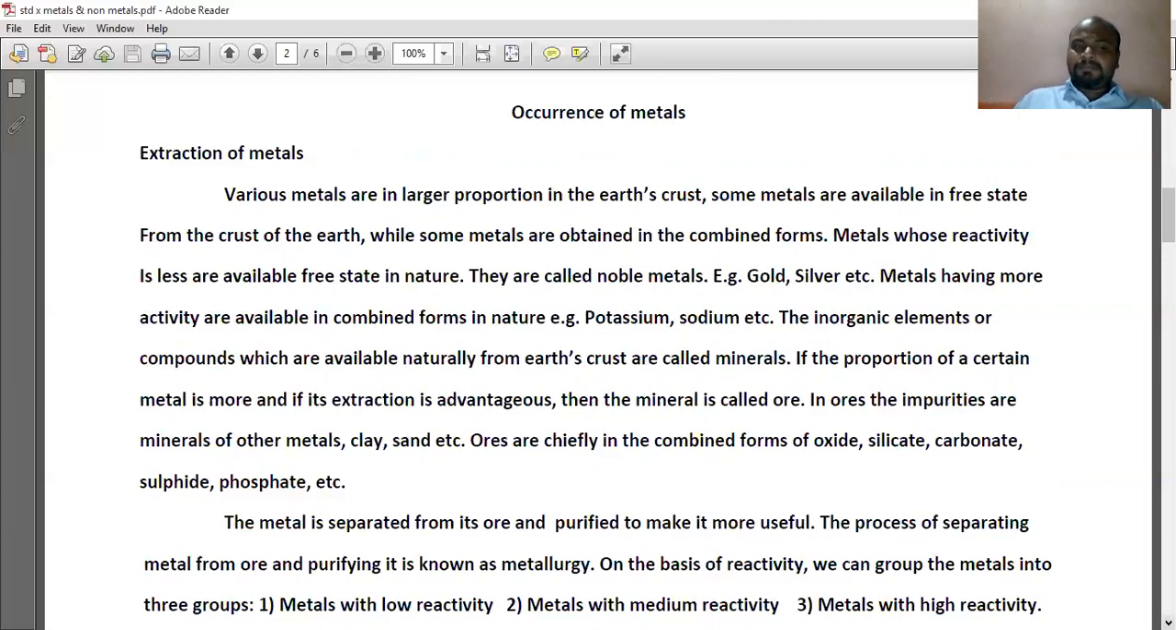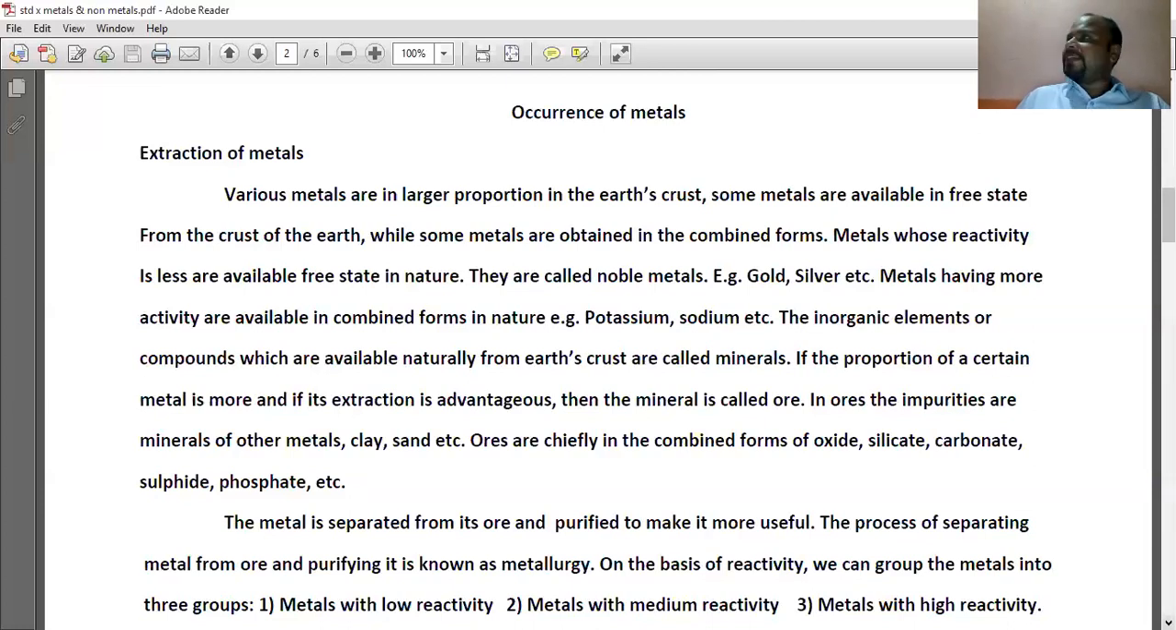The method of separating the metal from its ore and making it useful, this process of separation, is known as metallurgy. I repeat, the metal is separated from its ore and purified to make it more useful. So the process of separating a metal from ore and purifying it is known as metallurgy. That is the process through which you are able to obtain pure metal.